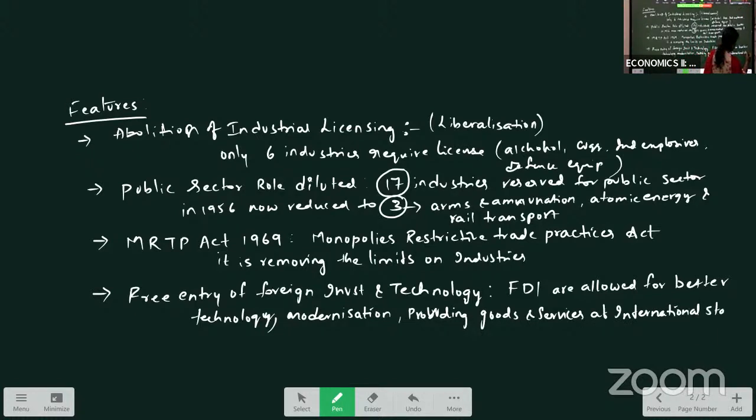For this, we need investments. So when we want to improve the quality of the product, when we want to use modern technology in our industry, we need more investments. So those investments are allowed from the foreign investors. So this facility was also introduced in our 1991 policy.